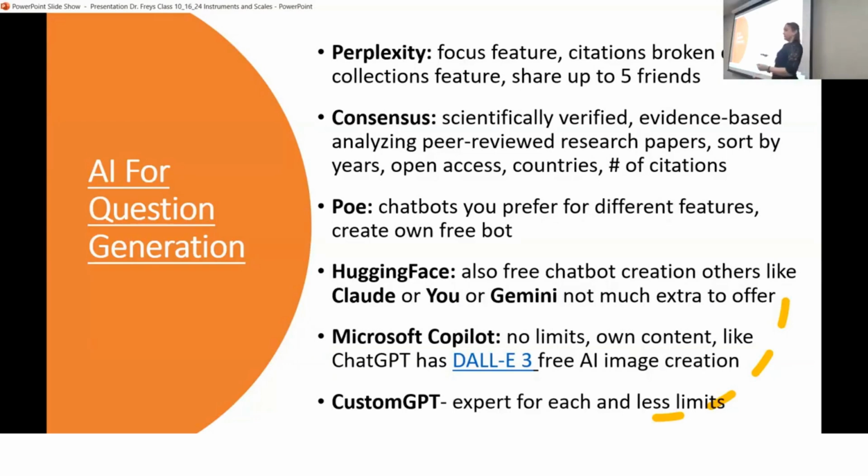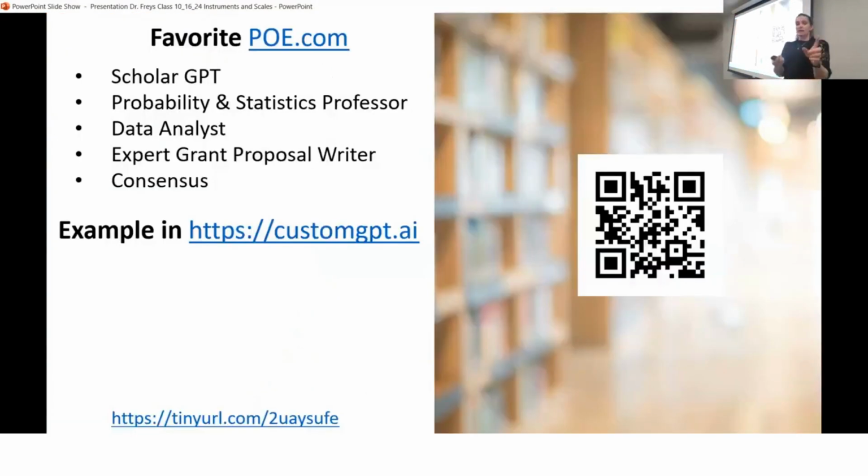And then I love custom GPT. I'll show you my favorite custom GPT. And why do I love custom GPT? Because you decide where it's pulling its information from, and it pulls from nowhere else. So I use a specific one that pulls from over 50,000 resources that are just education, well-known resources.